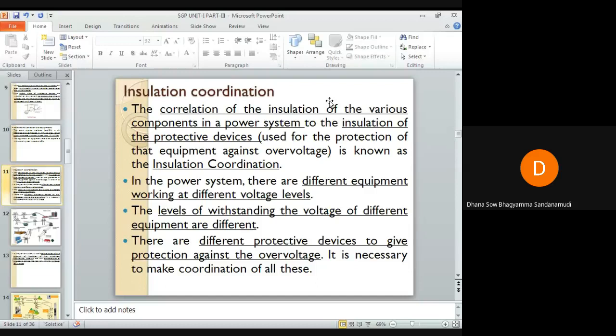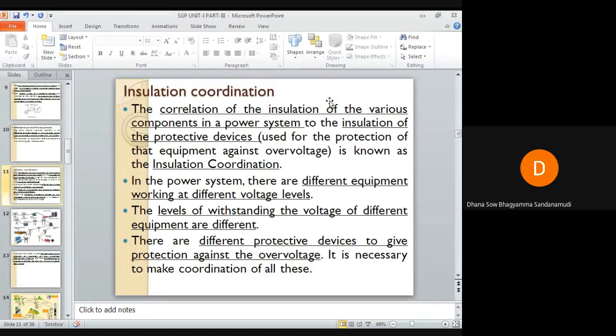If the rating of the equipment is very high, and the insulation level is very high, then if any very small leakage occurs, for example when an LG fault or LL fault occurs, the insulation level provided to the equipment will be able to withstand that leakage. The protective device will have its own withstand level for the faults that occur in the system, depending on the insulation provided to it, and the electrical equipment in the power system will have their own withstand level against the over voltages in the power system.